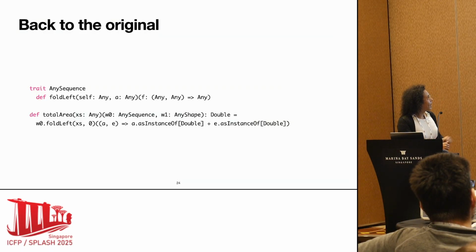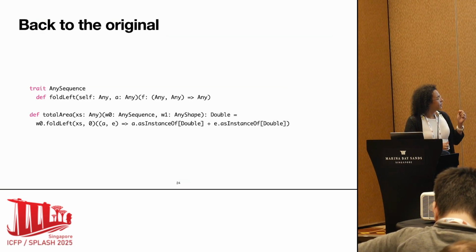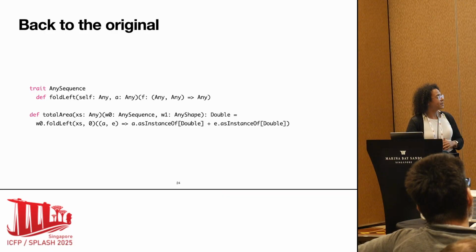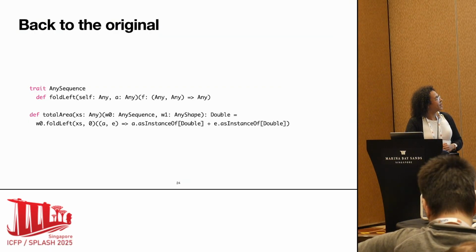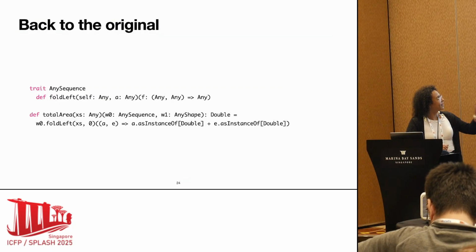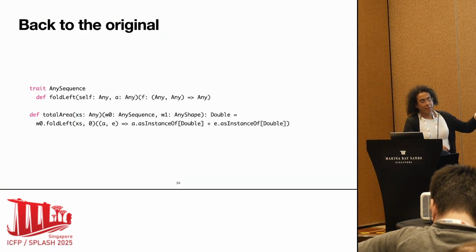And now the total area is also existentialized. So we get x's. This is the any. So we want the sequence of shapes that we want to compute the areas of. And then we get two additional parameters which correspond to the context bound that we had before. So the fact that S is an any sequence, and the fact that T is an any sequence, and the fact that S is a shape. It returns a double as before, and what is the implementation?